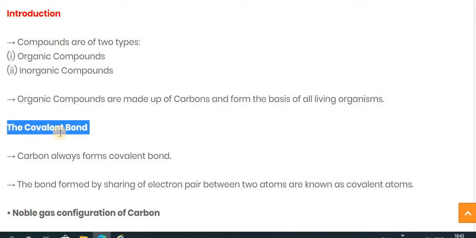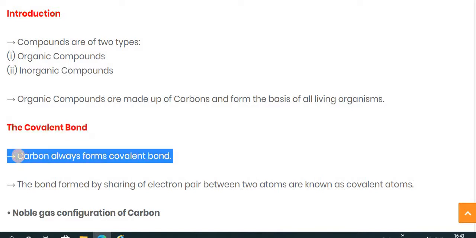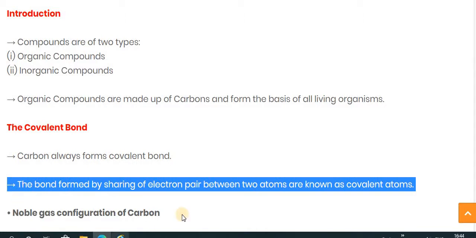Now let's see the covalent bond. Carbon always forms a covalent bond. The bond formed by the sharing of an electron pair between two atoms is known as a covalent bond.